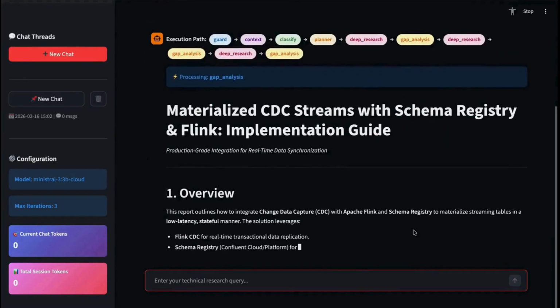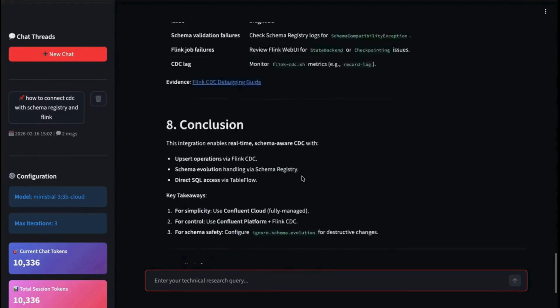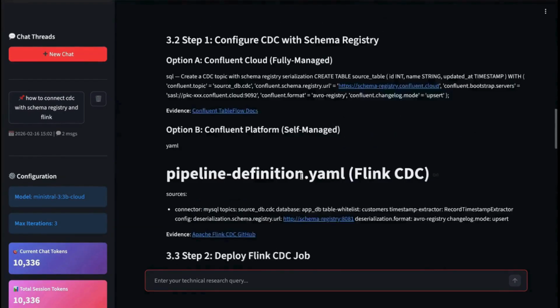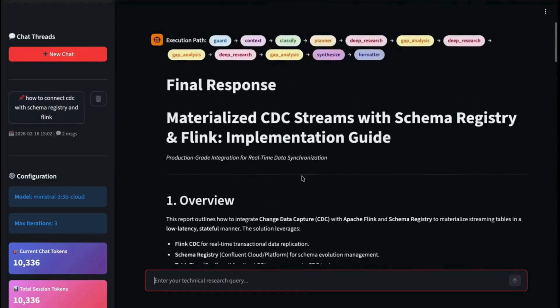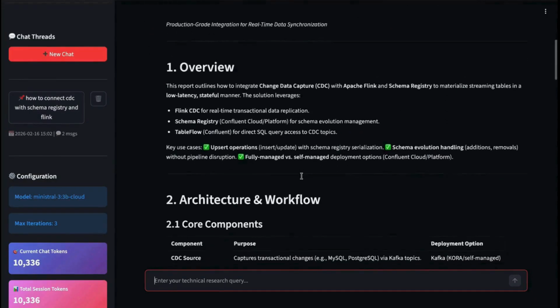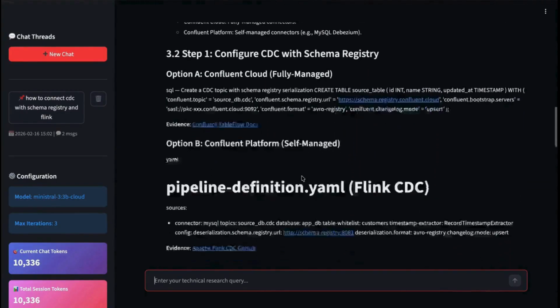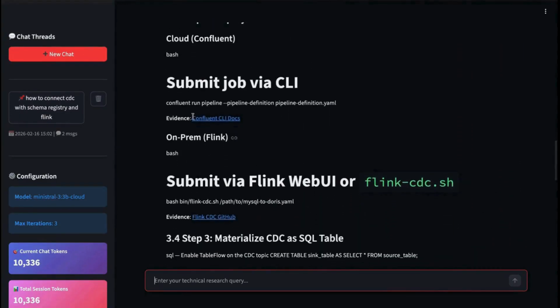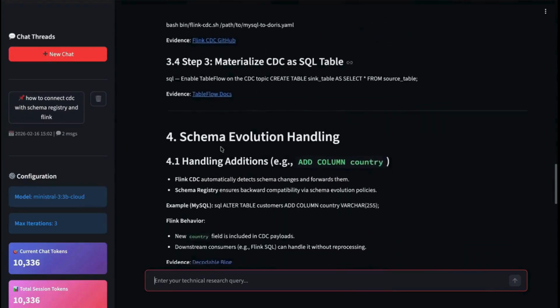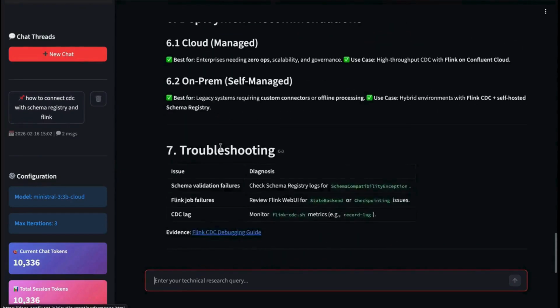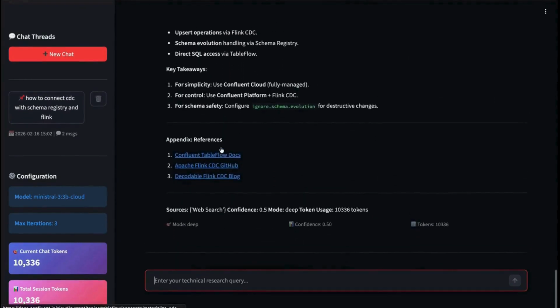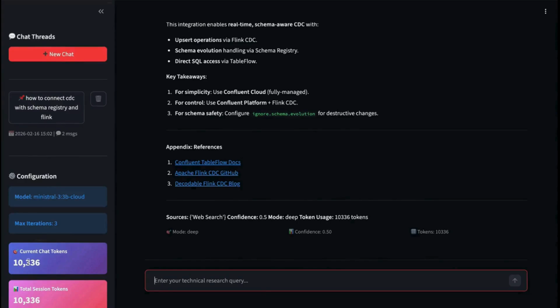You can see in real time the response generated by the agent. It is generating an evidence link also. It is also showing current chat tokens and total session tokens, and the history of chat is also getting updated.